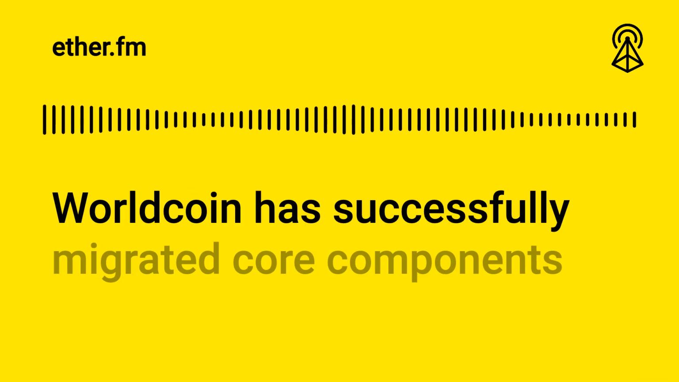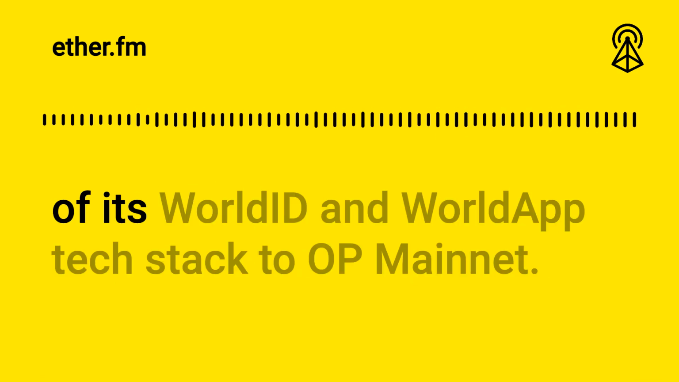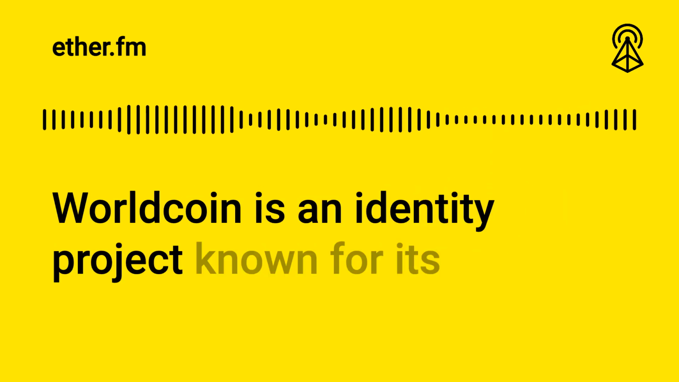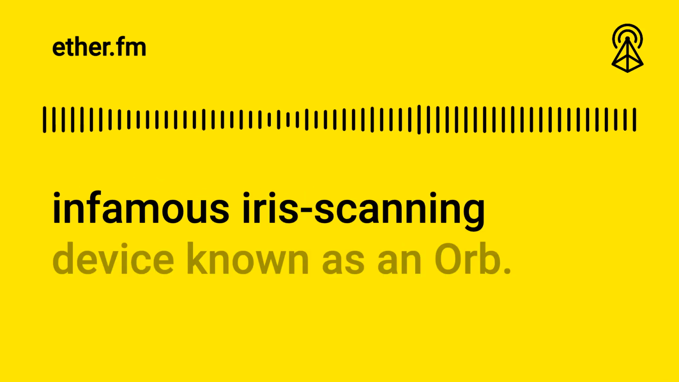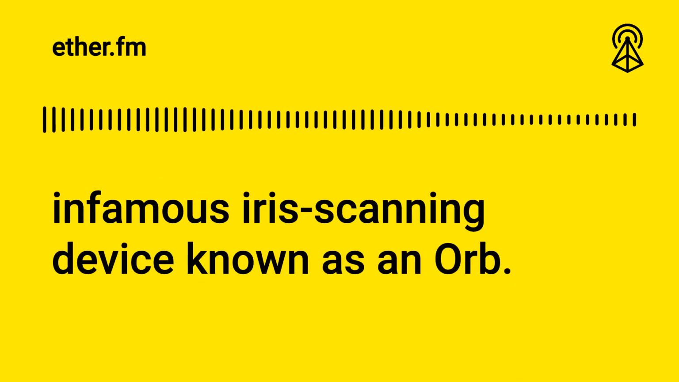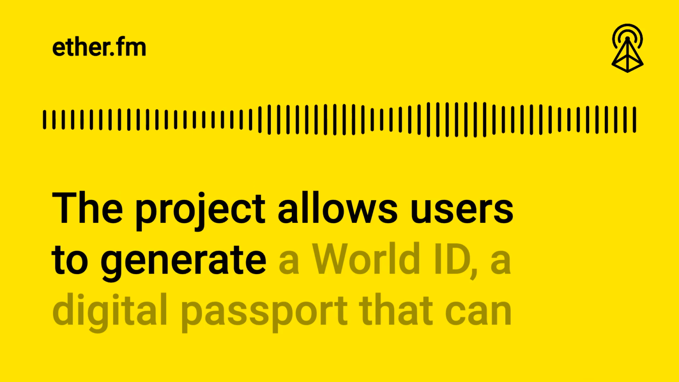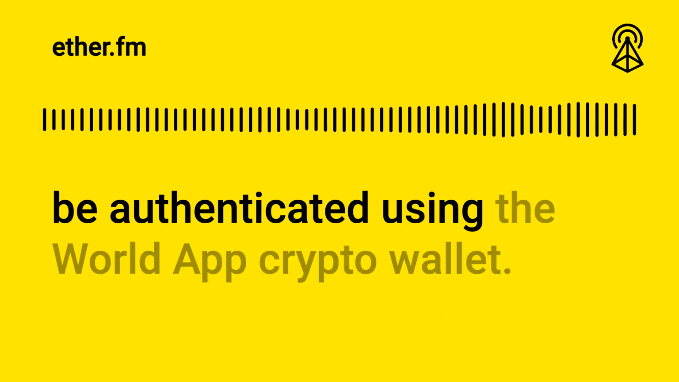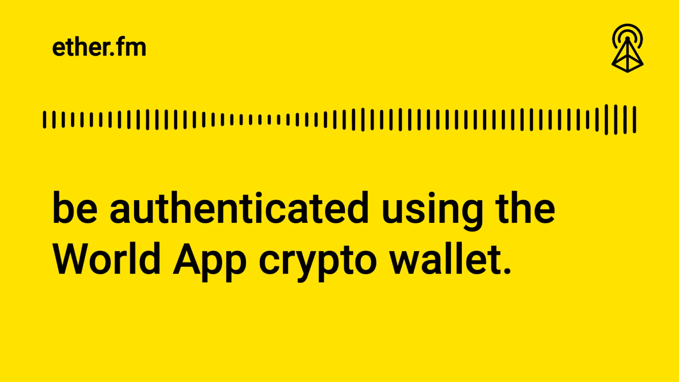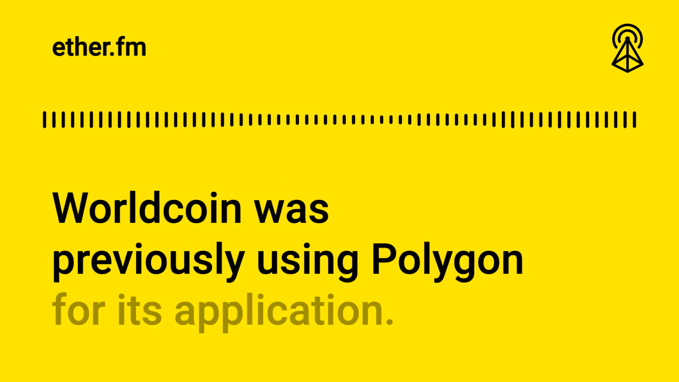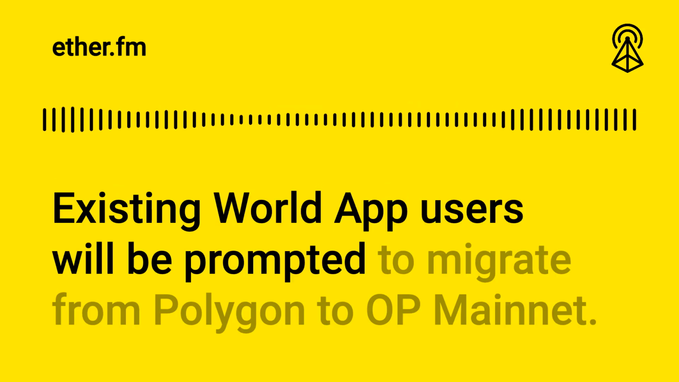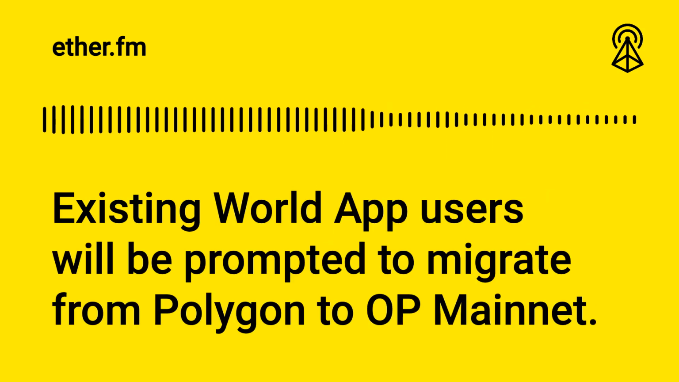Worldcoin has successfully migrated core components of its World ID and World App tech stack to OP Mainnet. Worldcoin is an identity project known for its infamous iris scanning device known as an orb. The project allows users to generate a World ID, a digital passport that can be authenticated using the World App crypto wallet. Worldcoin was previously using Polygon for its application. Existing World App users will be prompted to migrate from Polygon to OP Mainnet.